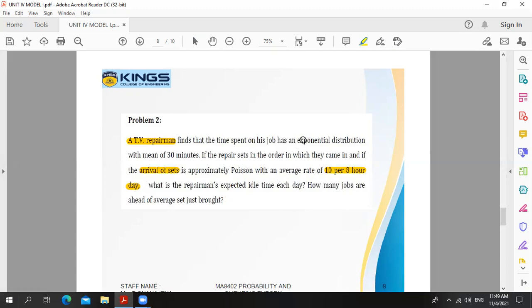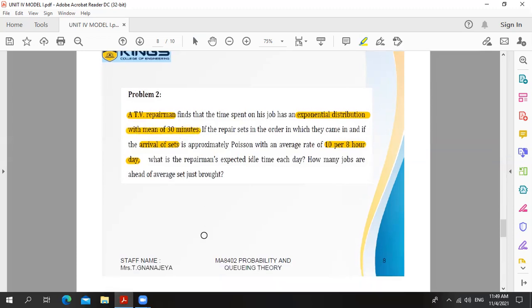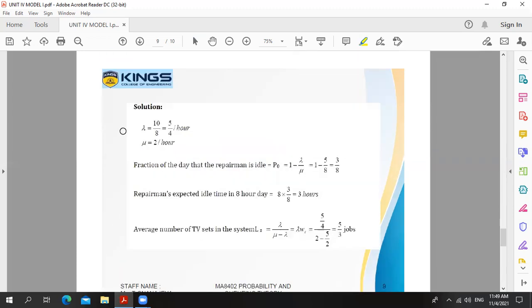And service rate is exponential distribution with the mean 30 minutes. It means 1 by mu value is given as 30 minutes. So first we have to collect the lambda and mu values. Lambda is equal to 10 divided by 8 per hour. In an 8-hour day 10 sets, so for 1 hour, 10 divided by 8. That is equal to 5 divided by 4. So the value of lambda is equal to 5 divided by 4 per hour.